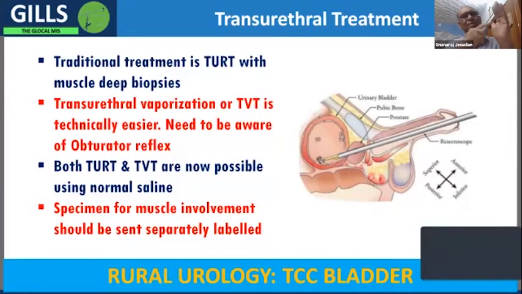So you touch the thing and the movement is only this way. If you touch here, the movement is this way. So resection is a little difficult. What you need to do is keep moving the entire scope sideways to resect. That is a special skill which is a little difficult to learn, because you need to have the feel and also be aware of the depth while resecting. So resecting a tumor with the resectoscope is a fairly difficult thing.